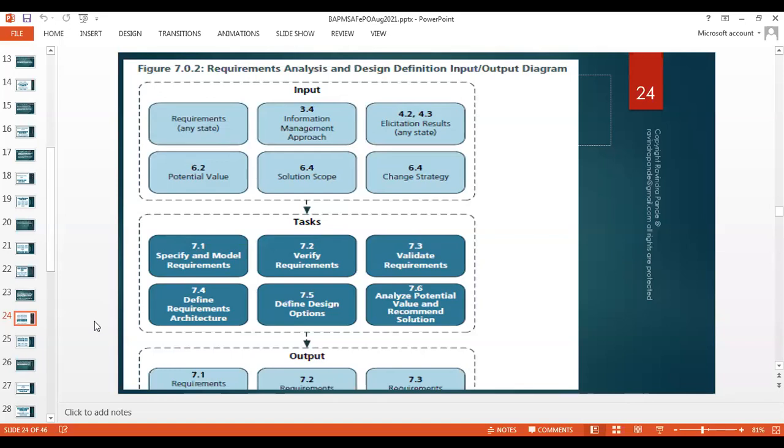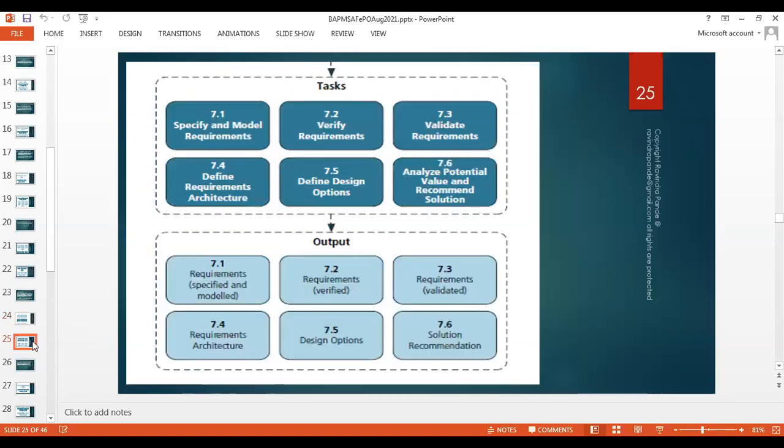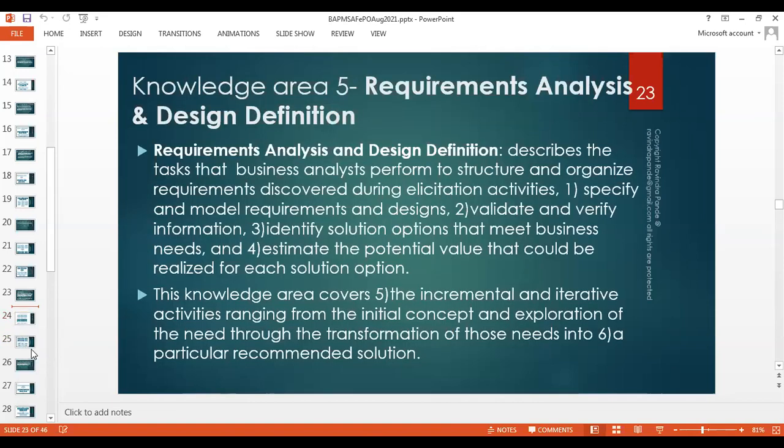Okay, any confusion till this point? Do you understand what I'm trying to say here? We are trying to understand all the 6 knowledge areas which address all the nooks and corners of a given agile business analysis process, right? So let's try to understand the outputs of requirement analysis and design definition.